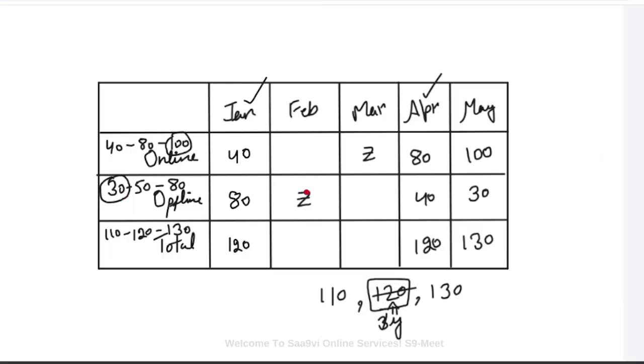Now in February, offline and March online numbers are same. We have for the offline, the median is 50. So this is 30, 40, and this is 80. That means one of them has to be 50. Here, the median is 80.